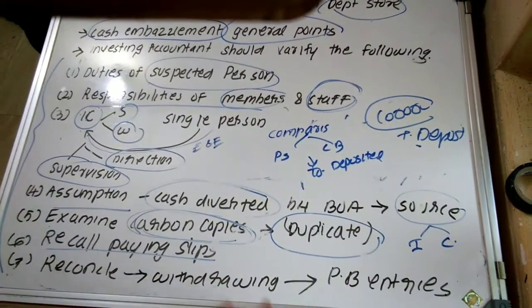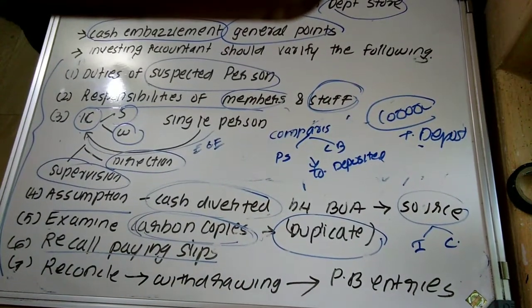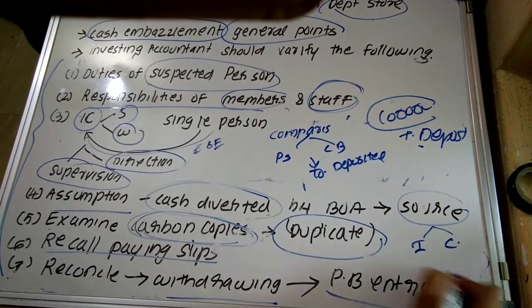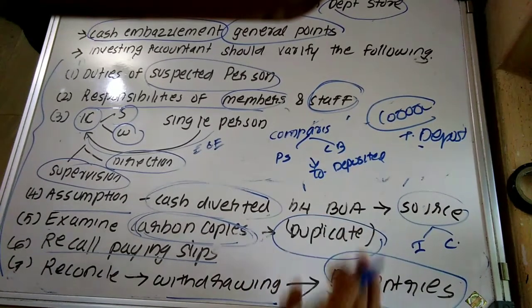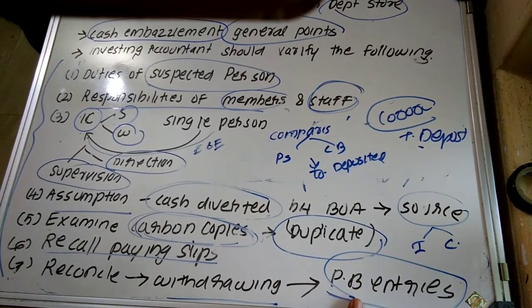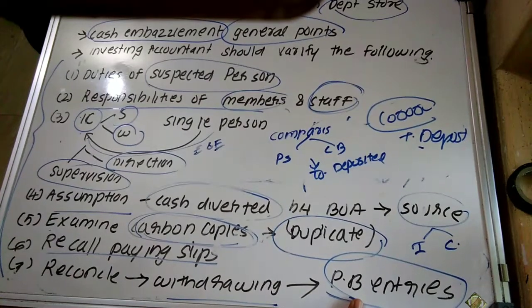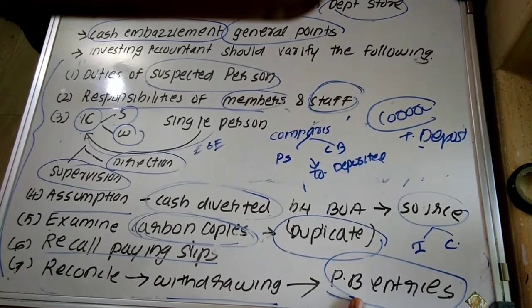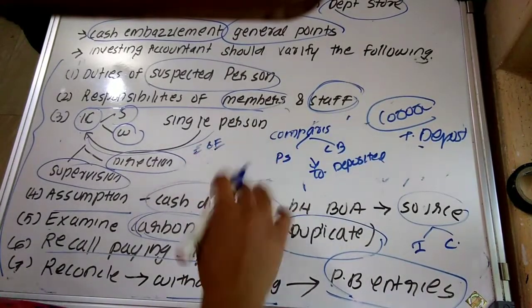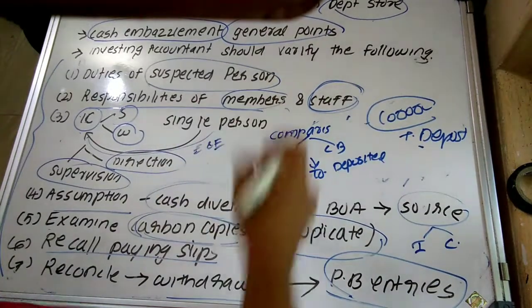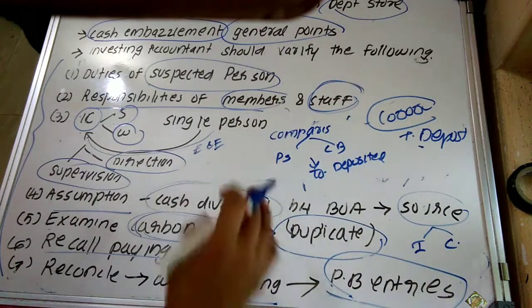Then one more thing, reconciliation with passbook entries. That is, mainly for the purpose of examining the withdrawals. All withdrawals from the bank should be examined properly by reference to the corresponding entries in the passbook. Suppose the investigating accountant has a doubt with respect to withdrawals.